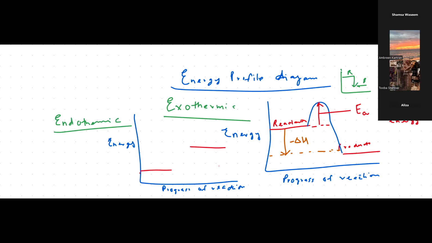Okay. Now, what will be activation energy? Activation energy is the minimum amount of energy that the reacting particles must have, so that they go from the reactants upwards to the products and then downwards. Okay. Now, how are you going to label it? It's going to start from the reactants to the hump. So it's going to be from reactants to that hump. Okay. And this is going to be activation energy.